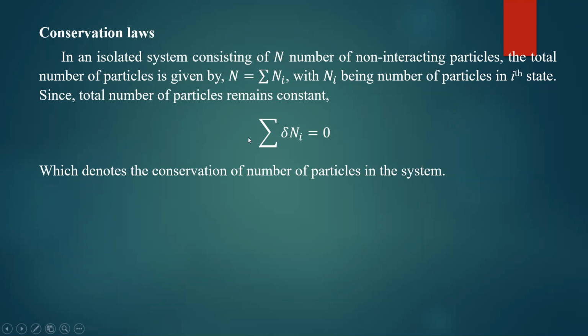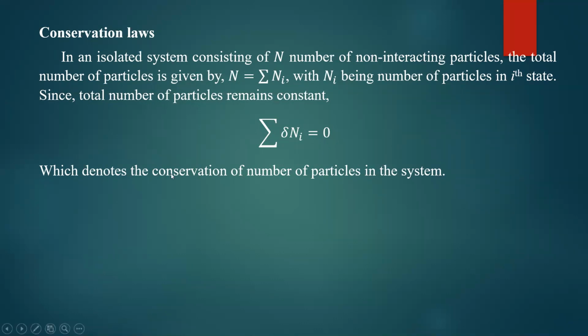That means the summation of delta ni should be equal to 0. It is just like the derivative of ni. The derivative of ni being 0 means ni must be constant. So delta ni represents the decrease of the number of particles in one state, which is equal to the increase of the number of particles in the other state. So particles may go from one state to another state, but the total number of particles remains constant.